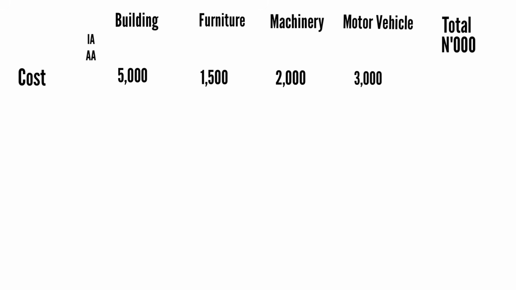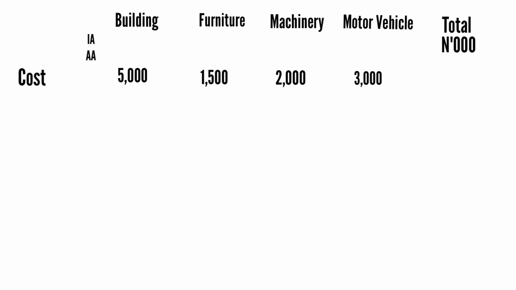Then you must also put your currency, right? Is it naira, is it dollar? You must also put that. You might have to abbreviate the currency, that's putting it in thousands. Then you now start to write out all the costs. What is the historical cost? That is how much was spent. What is the qualifying capital expenditure that was incurred on each asset? For building, you have 5 million. For furniture, you have 1,500,000. For machinery, you have 2 million, and for motor vehicle, you have 3 million.